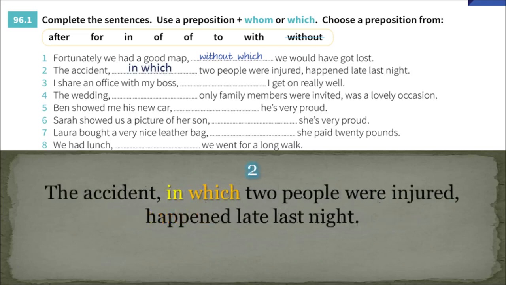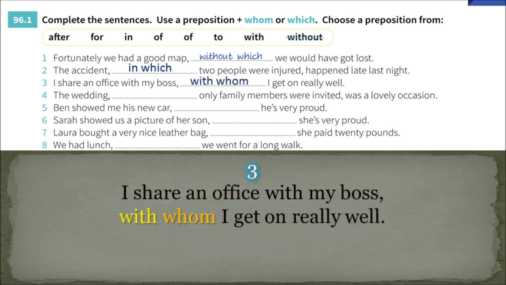The accident, in which 2 people were injured, happened late last night. I share an office with my boss, with whom I get on really well.